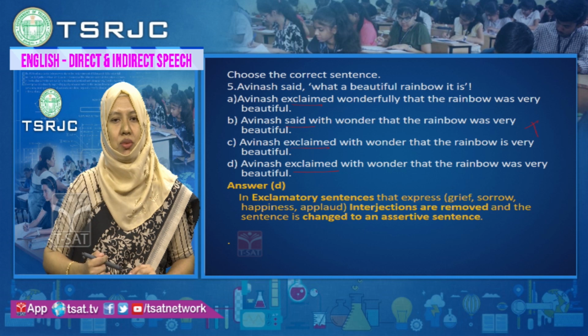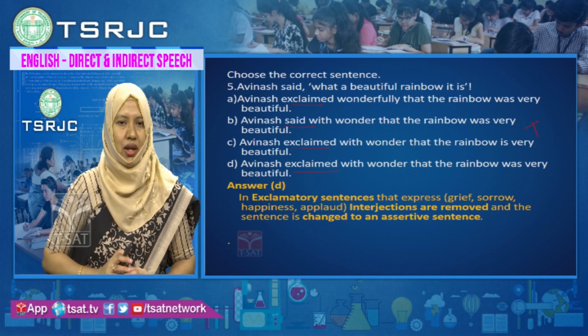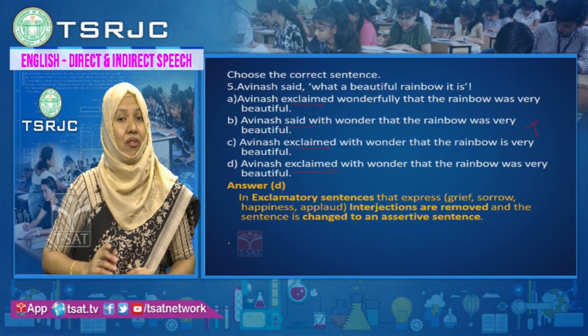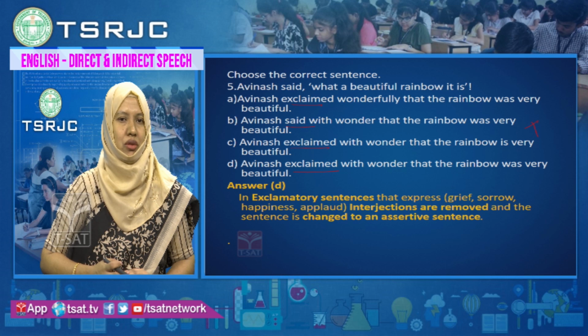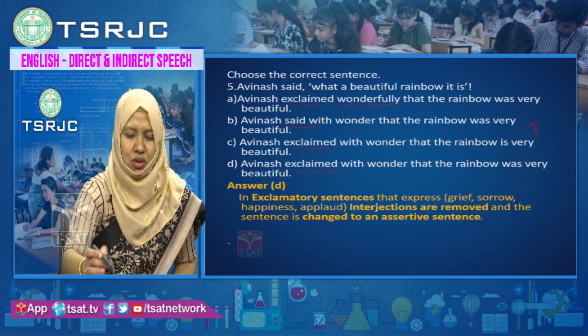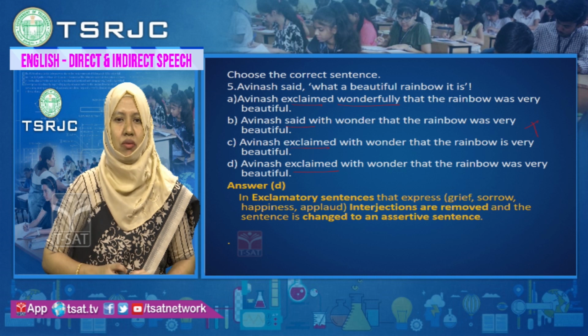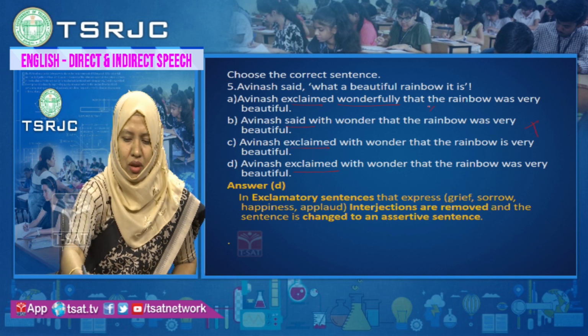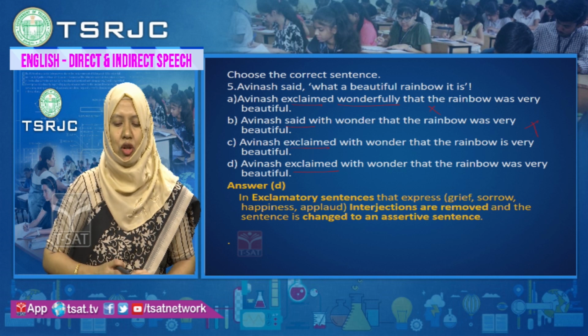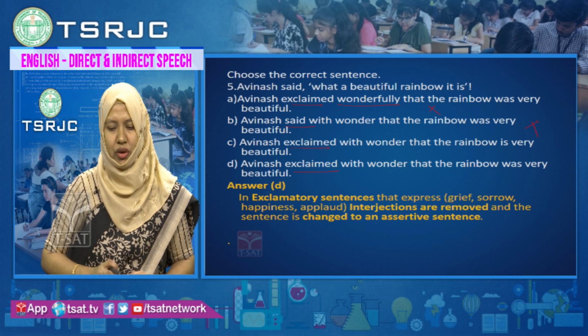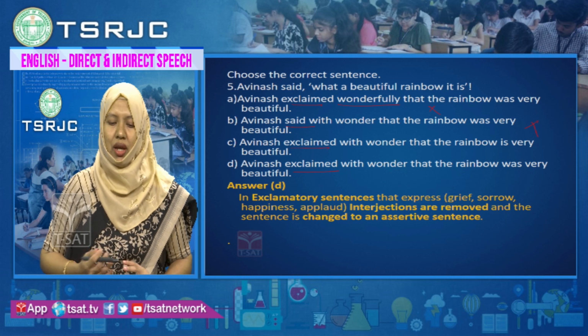So, let us look at the 3 options and see which is correct. Avinash exclaimed wonderfully that the rainbow was very beautiful. Here wonderfully is used. It is wrong. Grammatically the sentence is wrong. So, option A is eliminated. If we look at option C, Avinash exclaimed with wonder that the rainbow is very beautiful. Option D, Avinash exclaimed with wonder that the rainbow was very beautiful.